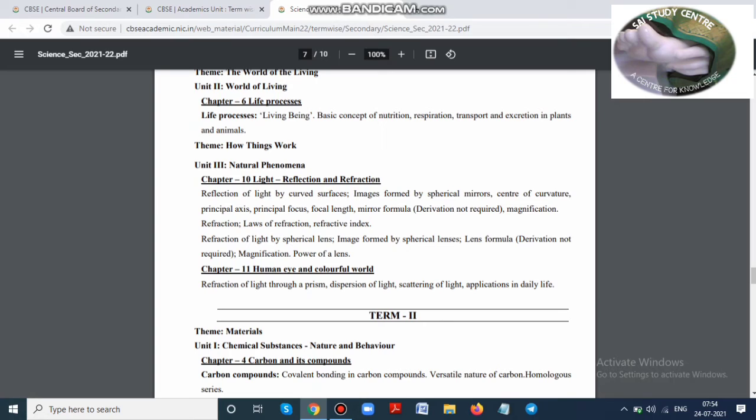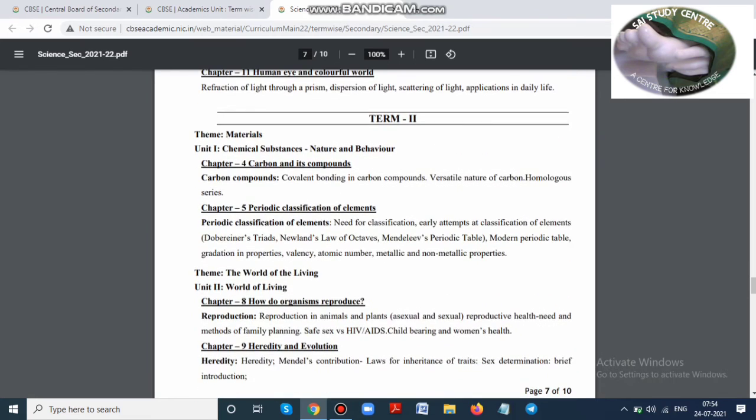But when we come to the human eye and colourful world, like last year, this year also the human eye and its problems, eye problems and their correction, are removed from the syllabus. We are going to learn refraction through a prism, dispersion of light, scattering of light, and how we use these naturally and in everyday applications. So this is our term 1. 40 marks, we are going to write MCQ.